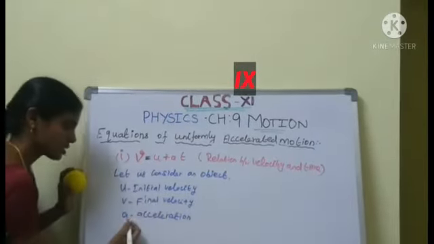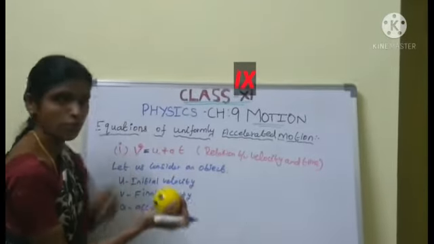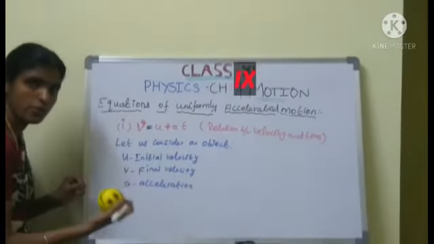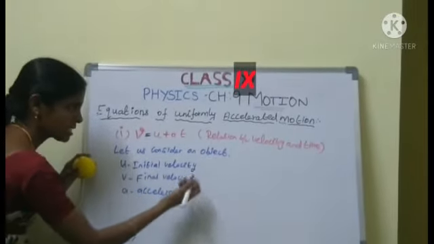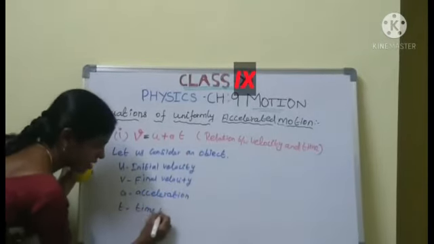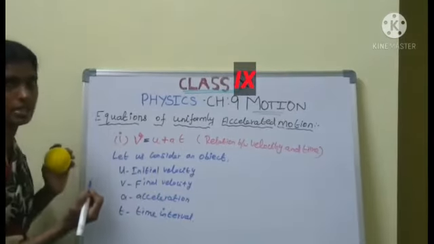This is the uniform acceleration. The rate of change of velocity is called acceleration. Next, T is the time interval.